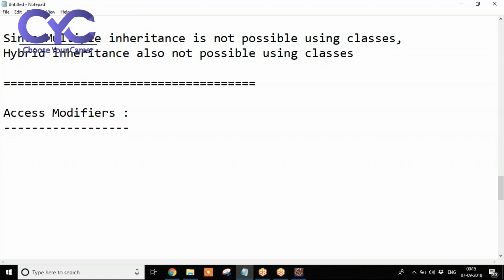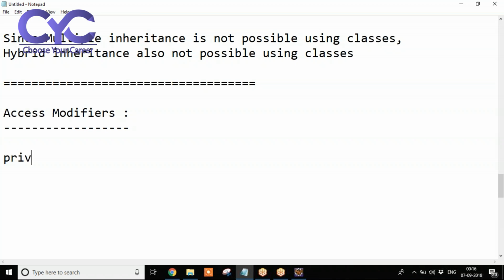So access modifiers means we are giving the scope. What is the scope of variables and methods in a particular class? Basically, similar to access specifiers in C++, in Java we have a concept called access modifiers. When it comes to Java, basically we have four access modifiers.